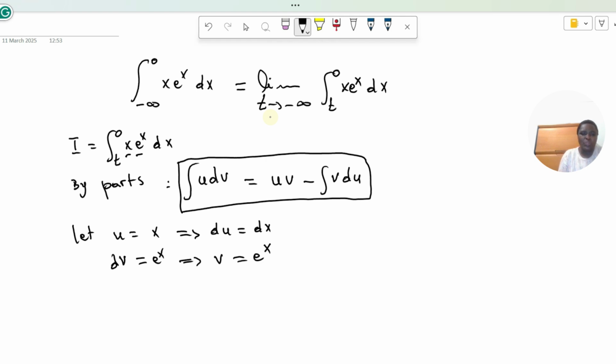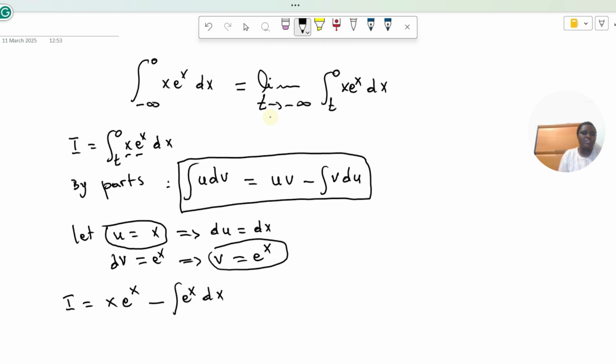Then our integration I will be equal to u times v. U is x times v. V is equal to e power x, and minus integration of v, which is e power x, and then du. Du is equal to dx, like this.